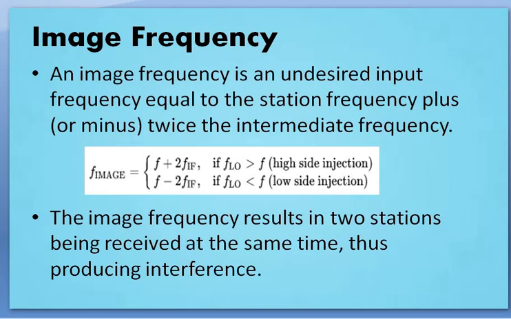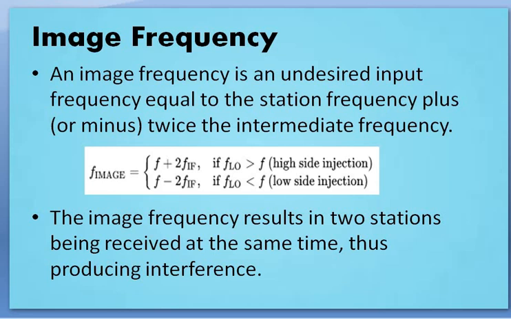If the frequency has been doubled, the next receiver is also ready to catch the signal with that frequency. So image frequency results in two stations receiving the same signal at the same time, which in turn produces interference. This is the drawback of image frequency, which occurs in super heterodyne receivers.